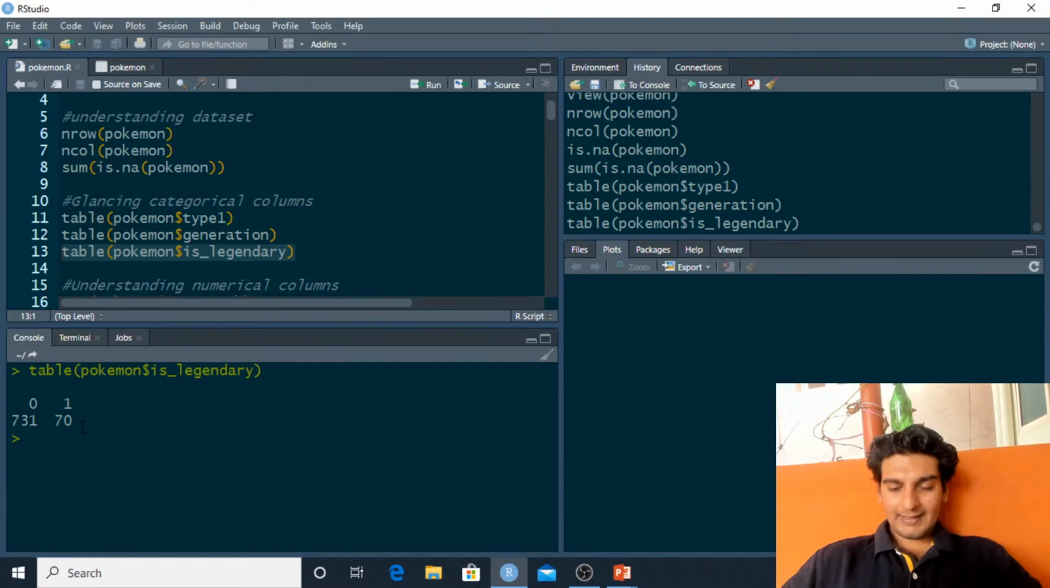Hemant is asking, can we get the datasets? Yes, you will find the link of the datasets in the description. My team will be adding the link. You can get the code as well as the dataset from that particular link.